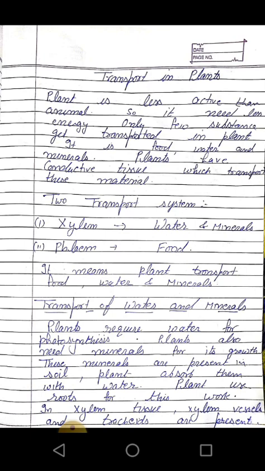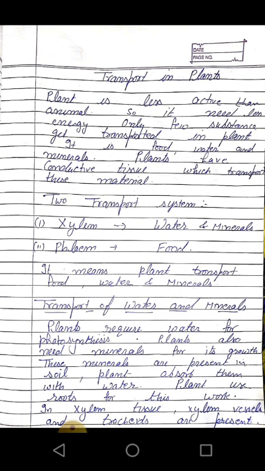Now, transport of water and minerals. Plants require water for photosynthesis. Photosynthesis is the process in which plants prepare their food with the help of carbon dioxide from the environment, water from soil, sunlight as well as with the help of chlorophyll. So plants need water for it.